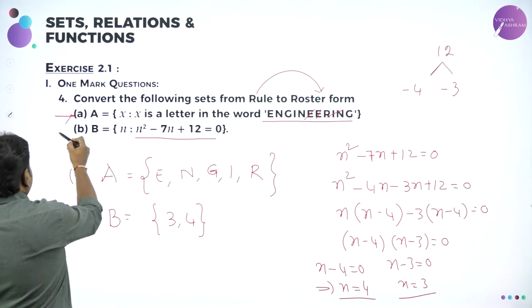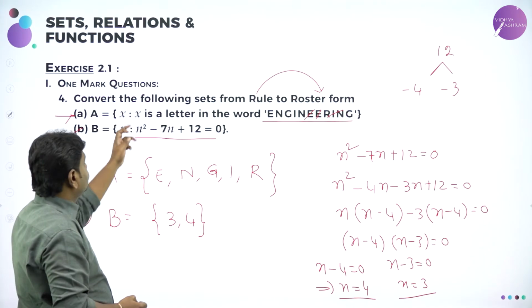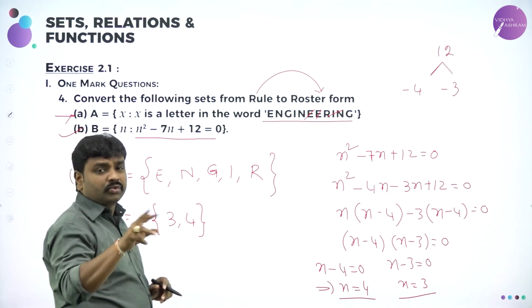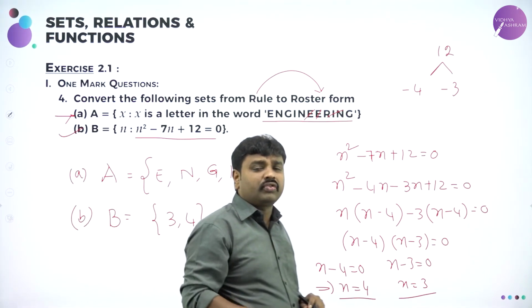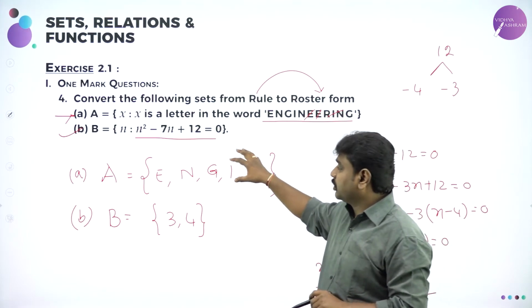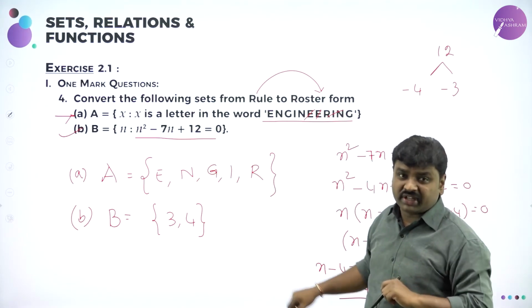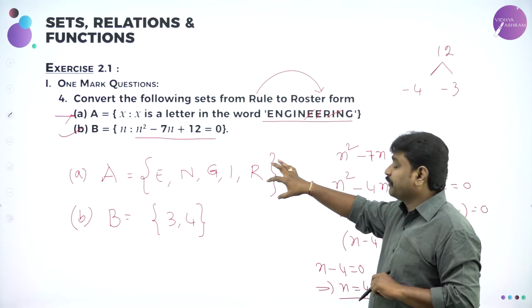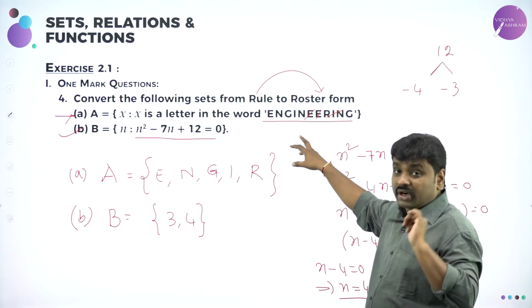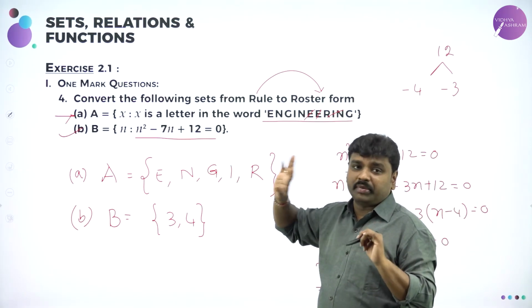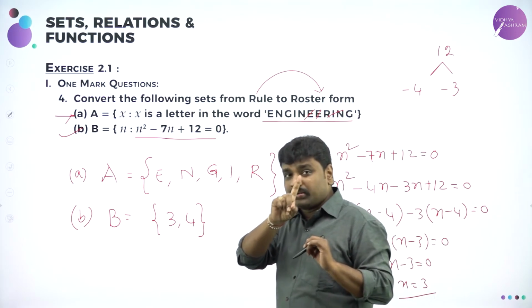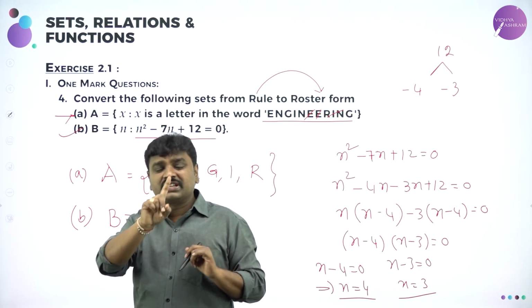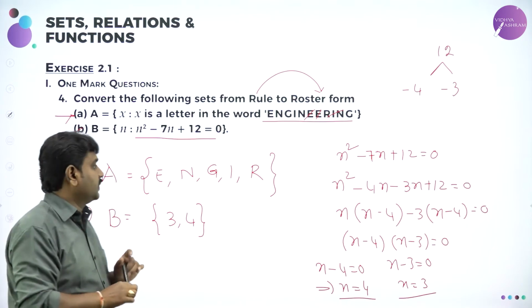Next, this is also one of the important questions. They want you to write in what form? Roster form to rule form. Rule form means they'll give the characteristic property possessed by the elements, and you should write the elements. And when they give a word, you should write the letters of the word without repeating. Only one letter should be written only once. Any element in a set should occur only once.